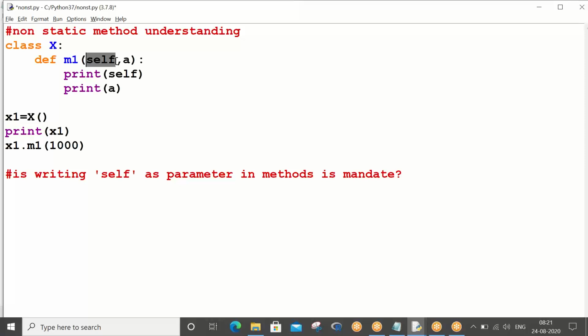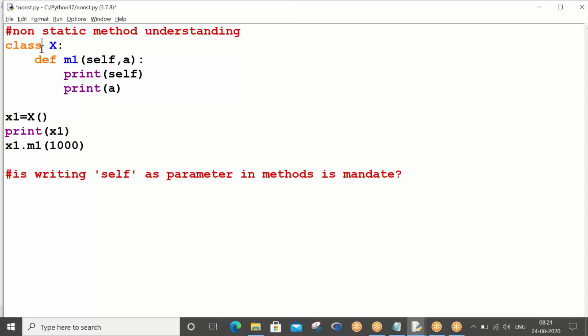Other than self, did I use any word? No, always I used self. So to define a class, other than the class word, did I use any word? No, I used class only. And to define a method or function, did I use any word? No, I have used only def.